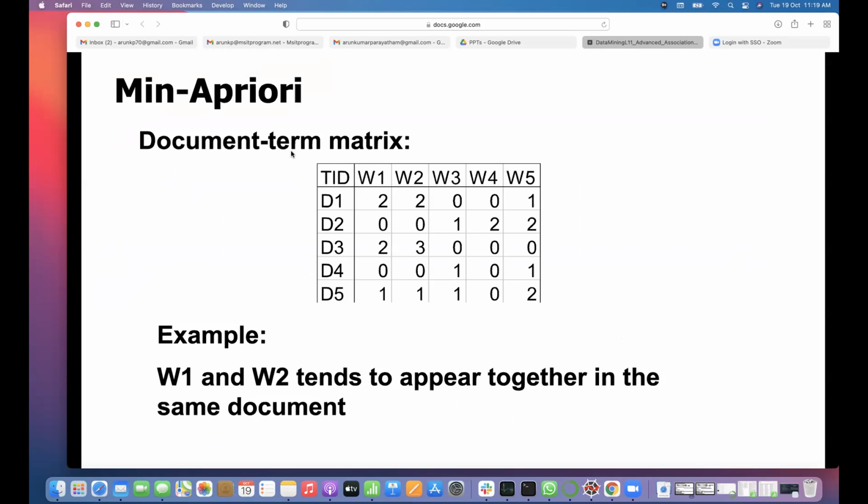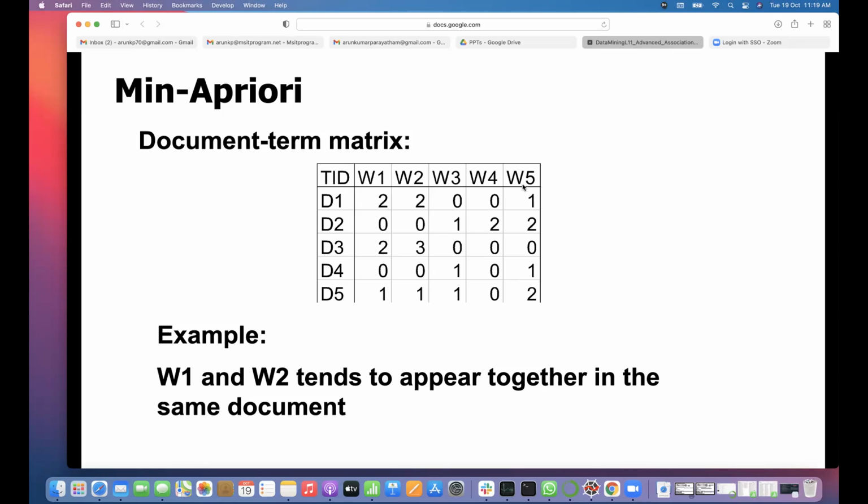Another one is when we get the document term matrix. A document term matrix is nothing but this: they take each document and get the distinct words across all the documents. Each document is represented with a vector of how many times each word is present in that document. So here 5 documents are there. First, they take all distinct words in the 5 documents. Then each document is represented as a vector of each word's frequency.